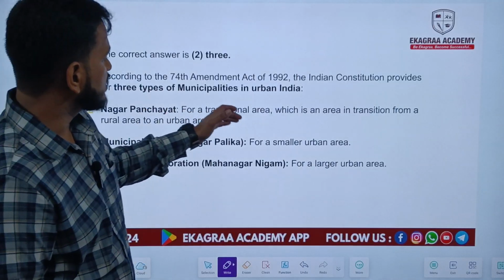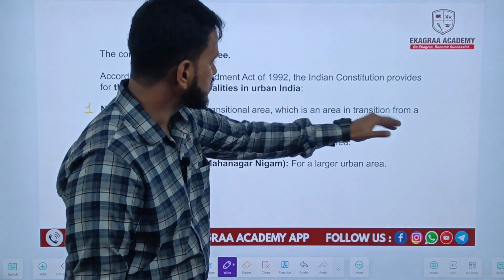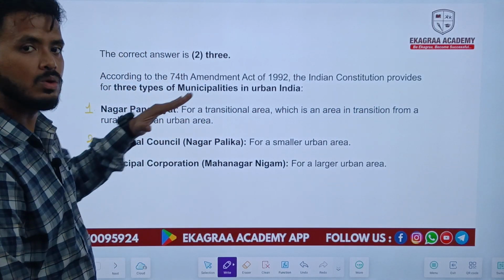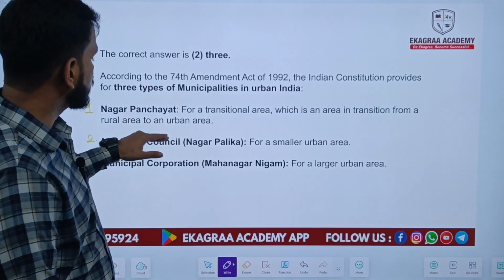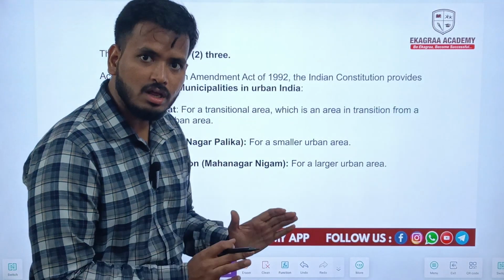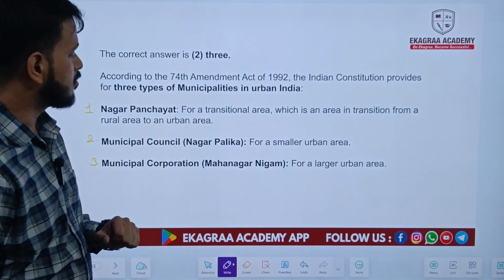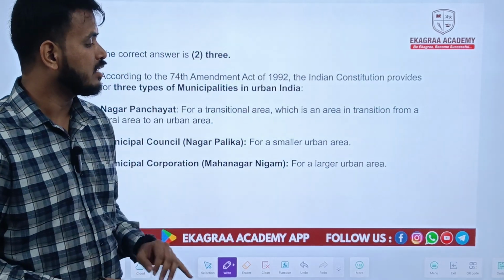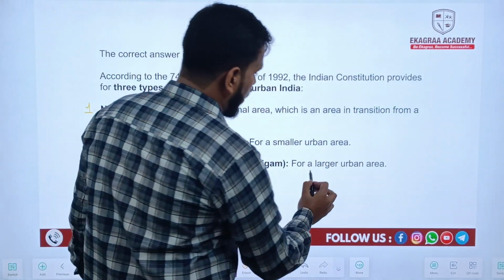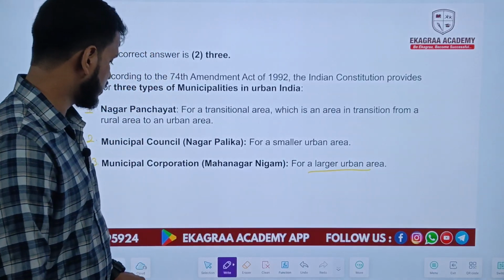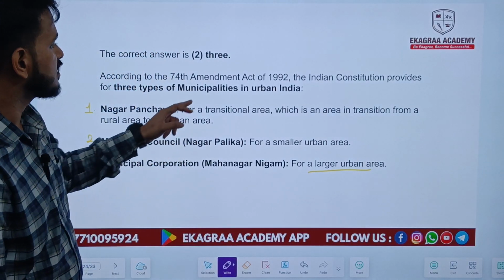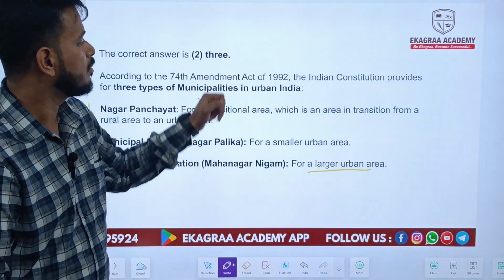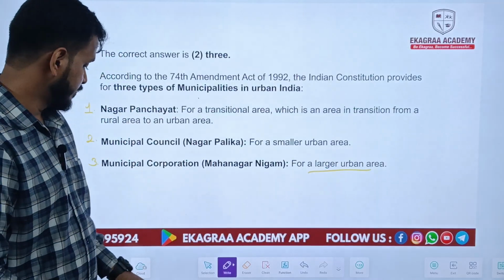Nagar Panchayat is for a transitional area, which is an area in transition from rural to urban. Municipal Council, the second type, is for a smaller urban area. And the third type, Municipal Corporation, which we call Mahanagar Palika in Marathi or Mahanagar Nigam in Hindi, is for larger urban areas. And these are the 3 types of urban municipalities that exist in India by the 74th Amendment Act of 1992.